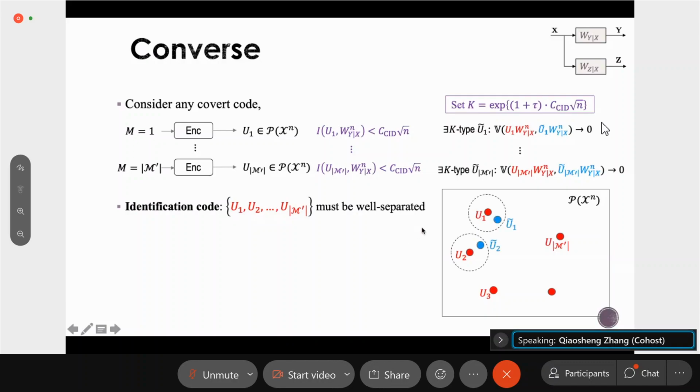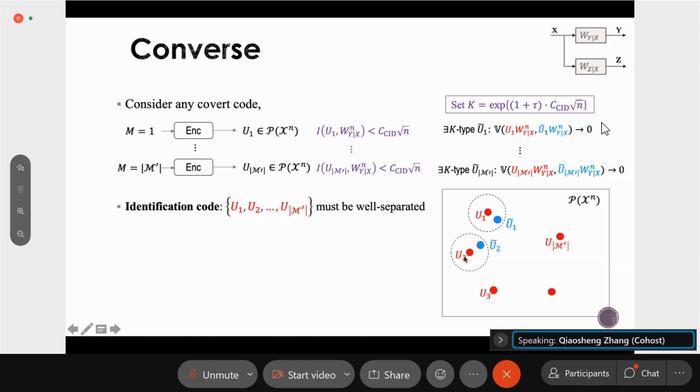And furthermore, for example, for this code word U1, there is also a k-type distribution U tilde 1 such that the induced output distribution is close to the distribution induced by U1. So it means that this U tilde 1 should also be close to U1. In the figure, we see that this U tilde 1 is at a close distance to this U1.